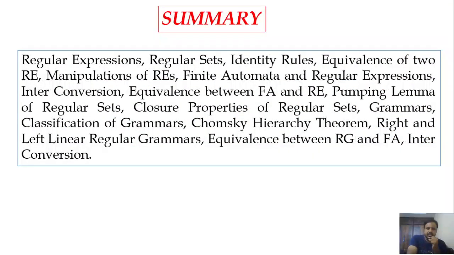Okay. So that's it. So this is about unit 2. We started this unit 2 with the concept of regular expression. We discussed what is the regular expression, how to represent the regular expression, what is the necessity of it. Then we discussed what is a regular set. A set of strings defined by a regular expression is called a regular set.